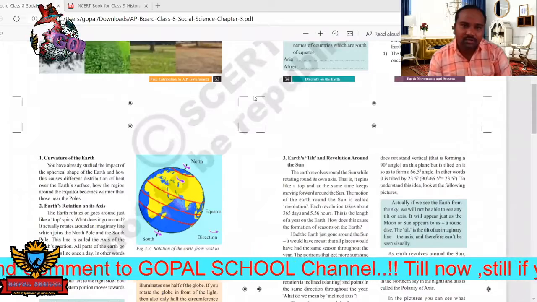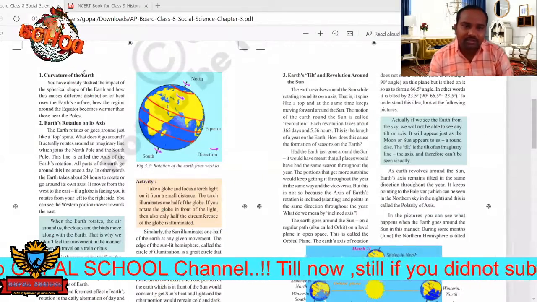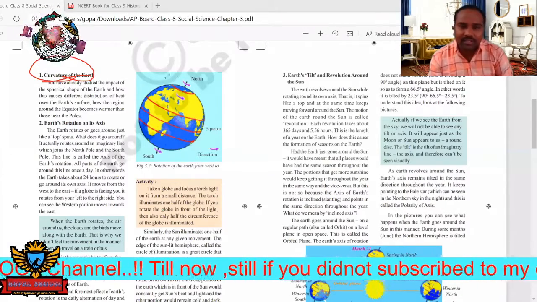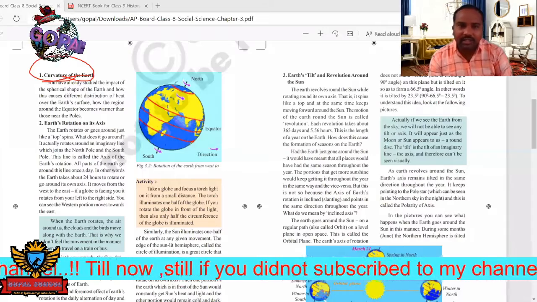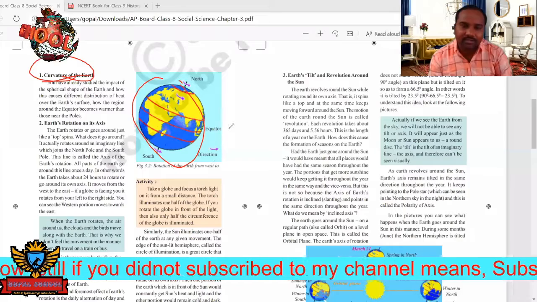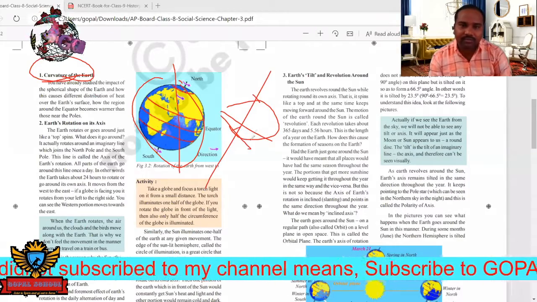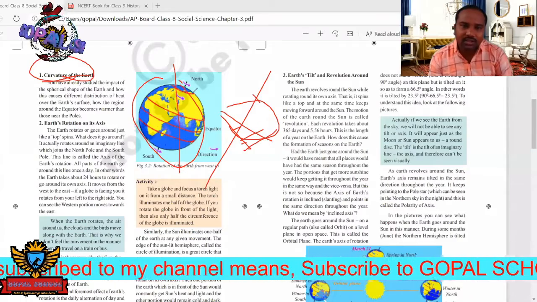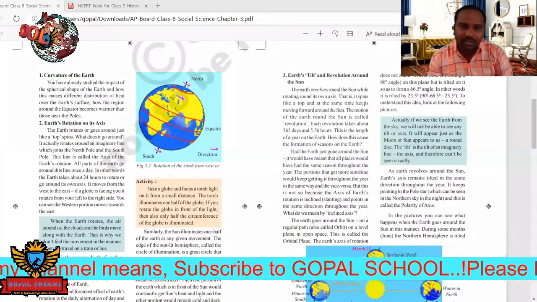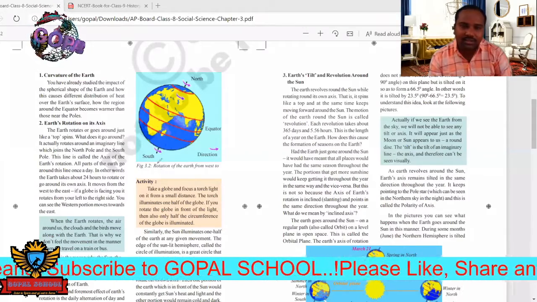Next, see here, curvature of the earth. Just now I said that this is our earth, and the earth is not in a straight line like this. It is like this. It was tilted towards the other side, that is the east side. If you see here, in the middle you can see this is the axis, or sometimes you can call this 0 degrees or Greenwich.